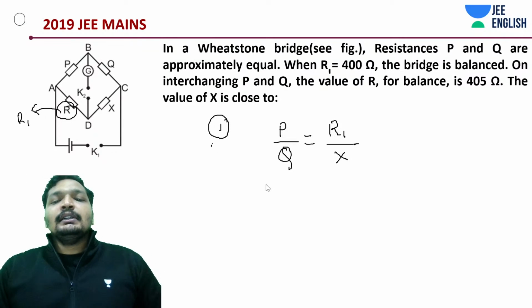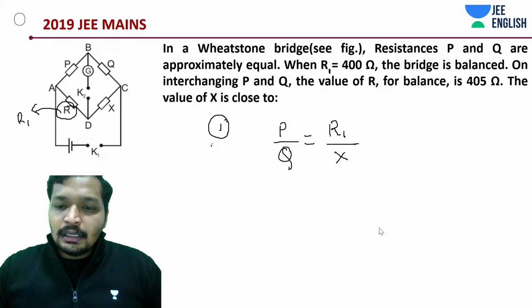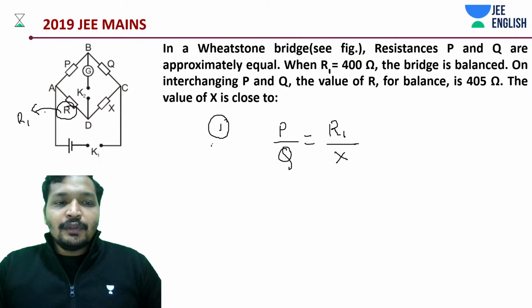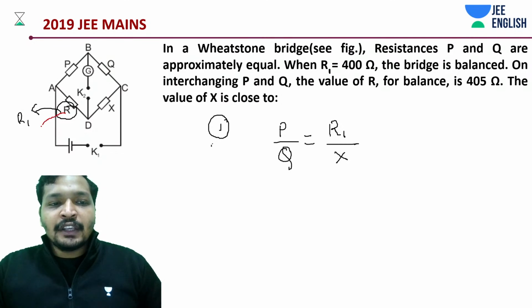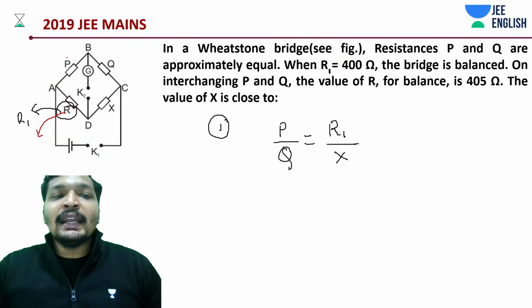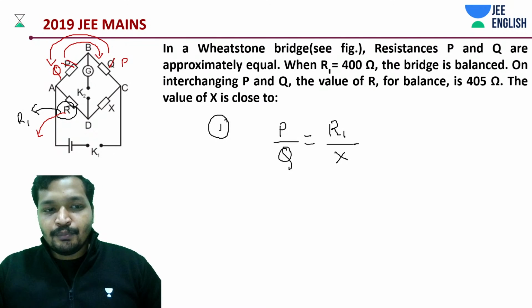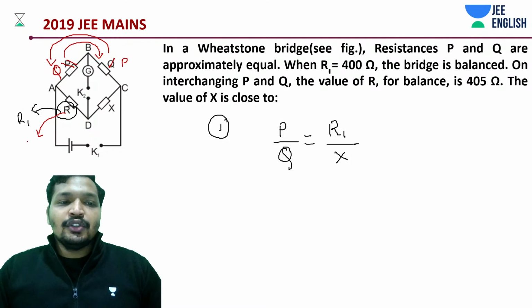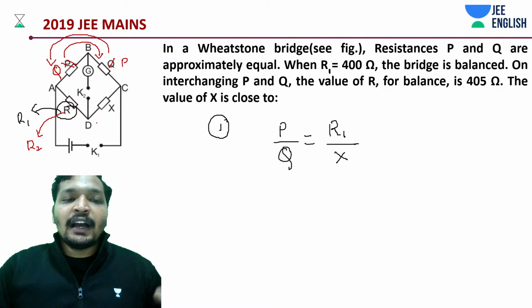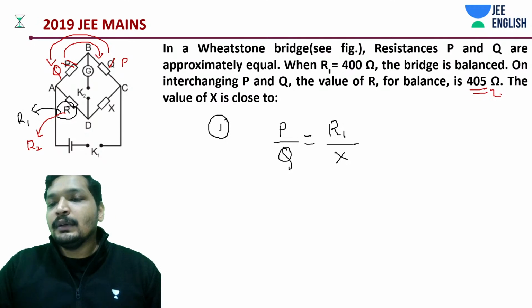We change the color, red color. Now instead of this, we have given a new resistance while interchanging them. So now this is no more Q, this is P, and this is no more P, this is Q. And of course, you have changed the value of R from R1 to R2.